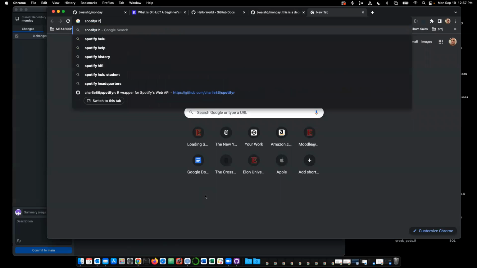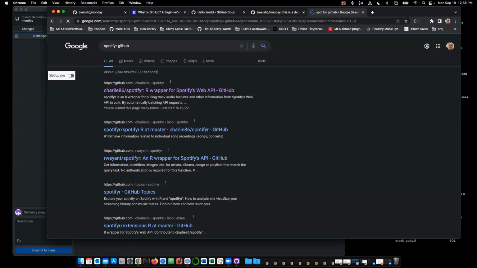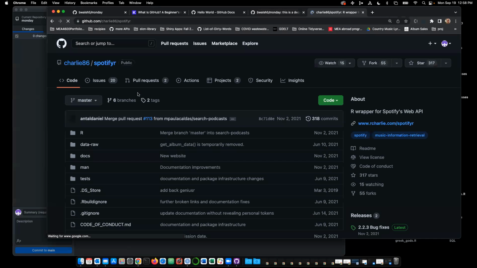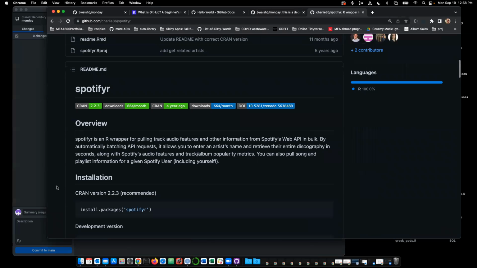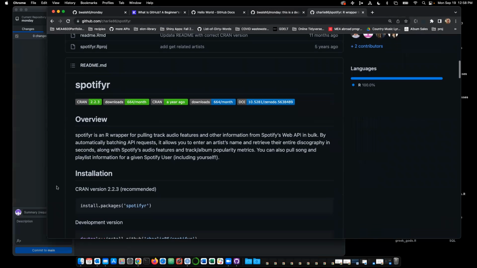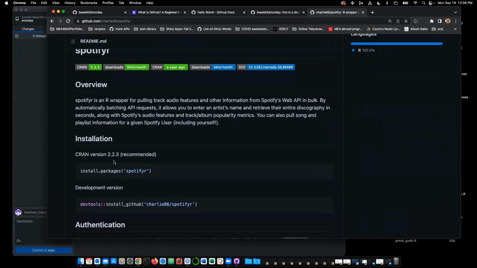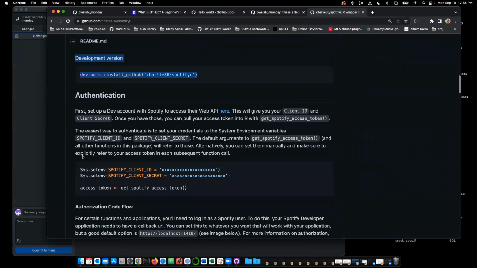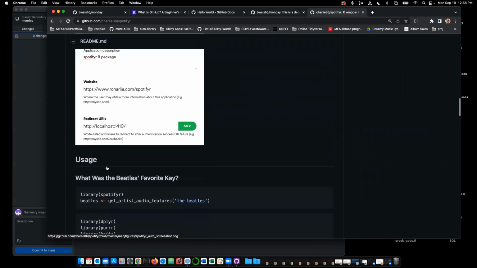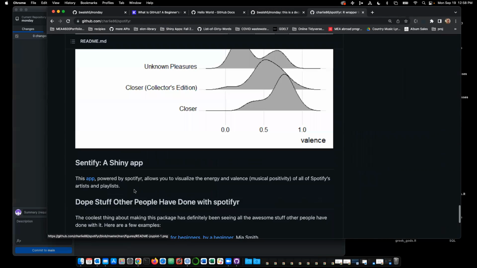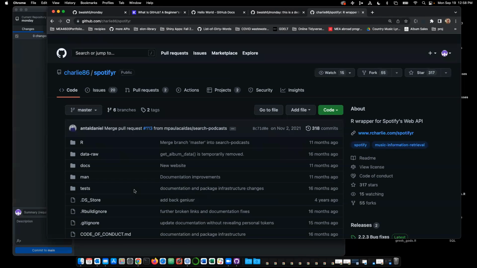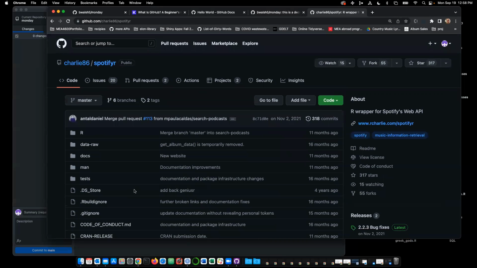Spotify R on GitHub. This is the package we use to access Spotify. It's made by just this dude who goes by Charlie86. And so what he did is for his Spotify R, his README gives you an overview of it. It tells you how to install it, authentication, a screenshot, and then a few examples of what you can do with it. So that's his README. That's cool. That's how we used to do it a few years ago.